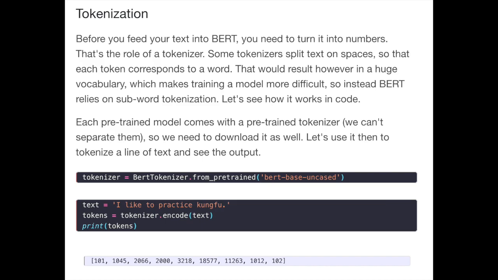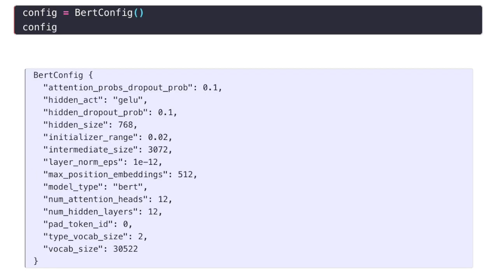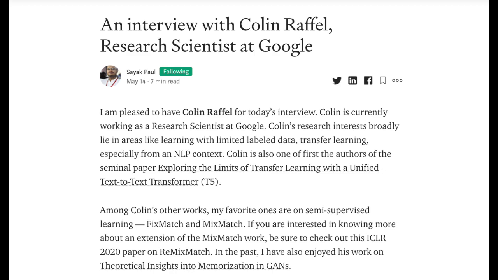It shows you how to visualize the tokenizer encodings and BERT outputs, as well as quickly describing how BERT was pre-trained and how to visualize the configuration of the model with the HuggingFace interface. Sayak Paul published an interview with Colin Raffel, research scientist at Google and recently at UNC, who has worked on a lot of interesting work such as the text-to-text transfer transformer T5 model.